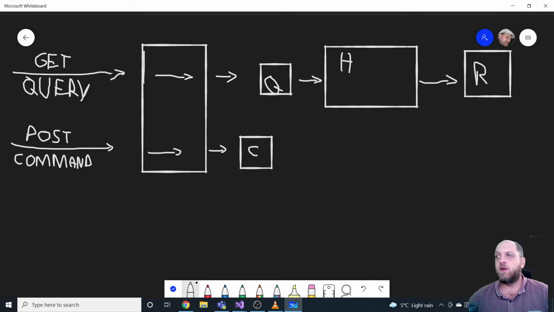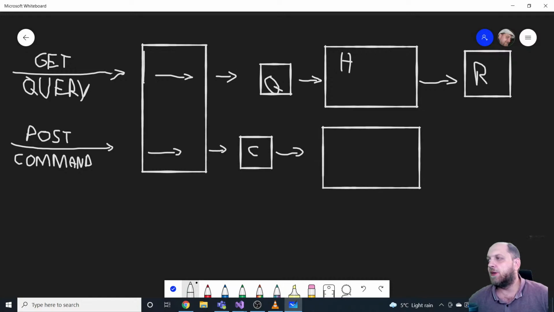When we execute commands or change the state of the application, we have to be careful that the command doesn't put the application in an invalid state. But the concept is that we still have a command, we still have a handler for the command, in this case a command handler, and then ultimately we'll also have a response.